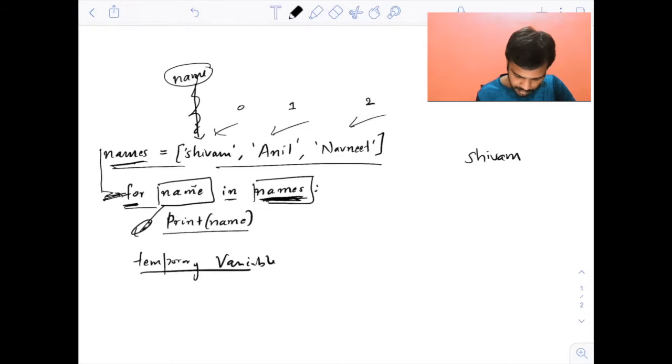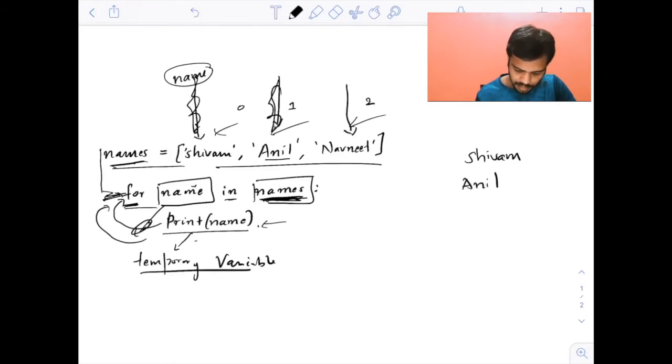The control will not go below this line, it will go to the for loop again. Now when you go to the for loop, name will be incremented to Anil, not Shivam. From Shivam it moves to Anil. Again it goes inside the for loop and prints the name, that is Anil. What is the content in name? That is Anil now. Again the control goes to the for loop, and this time name will be incremented to Navneet. This time it will go inside the for loop and print Navneet.